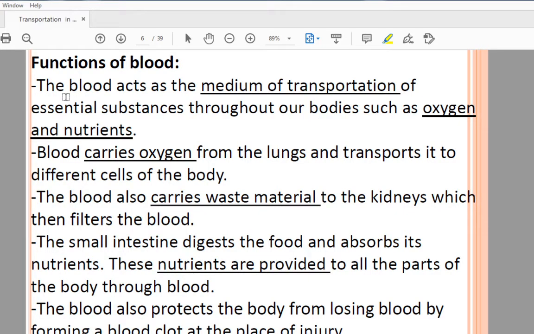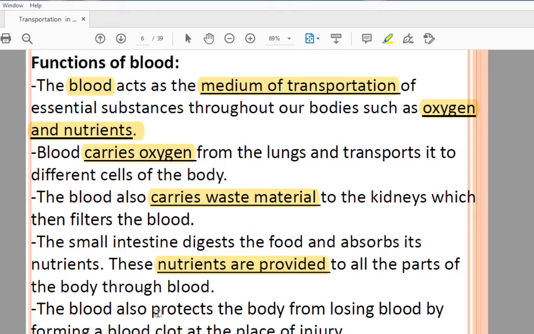So see the functions of blood I have given. The blood acts as the medium of transportation. Whatever transportation is happening in our body, that is because of the blood. Understood? And of which transportation? Of oxygen and nutrients. The blood carries oxygen from the lungs, transported to the other cells of the body, then carries waste material, and nutrients are also provided because of the blood.